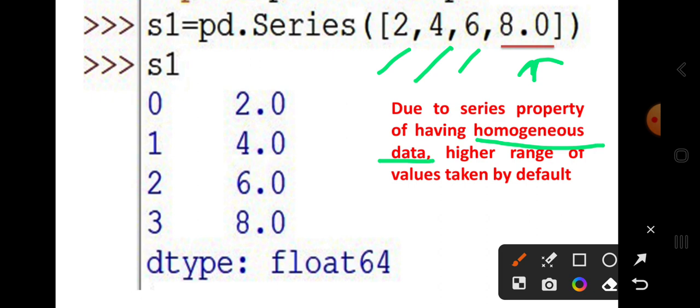You don't have to worry about converting anything yourself. The Python series method automatically converts smaller types, that is integer, into the higher type, float. Hence integer to float is implicitly converted by the series method if any argument is a floating value. In our example, 2, 4, 6 are integer values and these are converted into their decimal form, and 8.0 is already a floating value, so it remains the same.